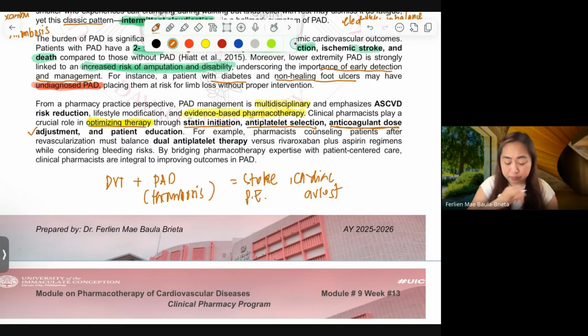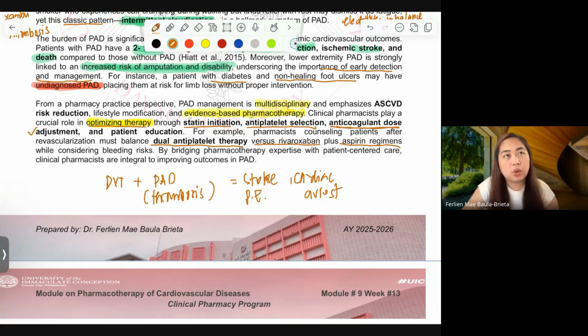As pharmacists, counseling patients after revascularization must be balanced regarding dual antiplatelet therapy versus rivaroxaban versus aspirin regimens.